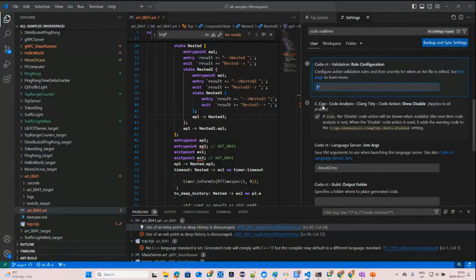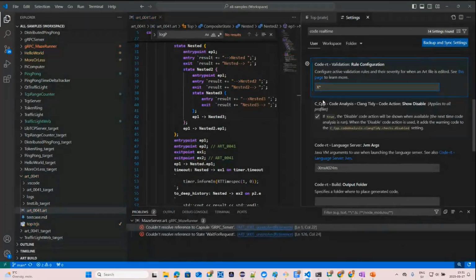And another thing you can do with this is that you can type X*. X means turn off. So that means that all problems related here to this will be removed, except these internal ones that are about name resolution, because these are so important that they cannot be turned off. But it works for all custom validation rules that we have implemented.